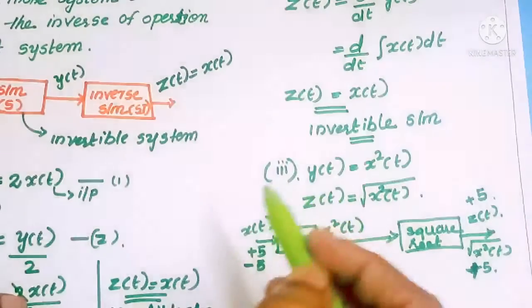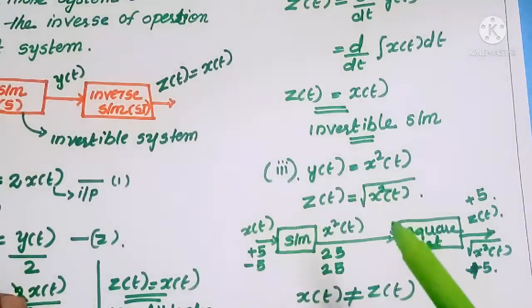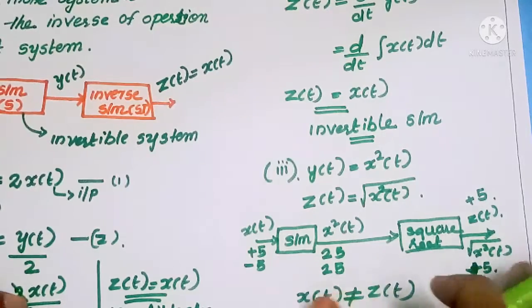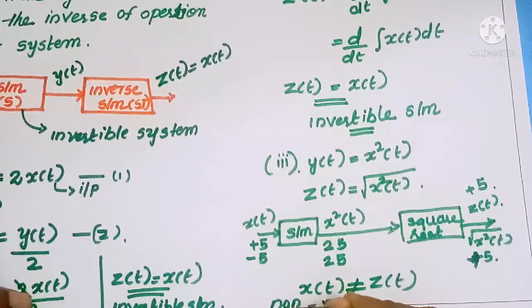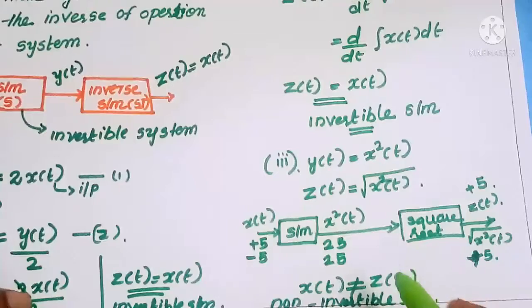That means if I apply minus x of t or plus x of t, it only gives plus x of t as the output of the inverse system. So we can call this a non-invertible system, because z of t is not equal to x of t.